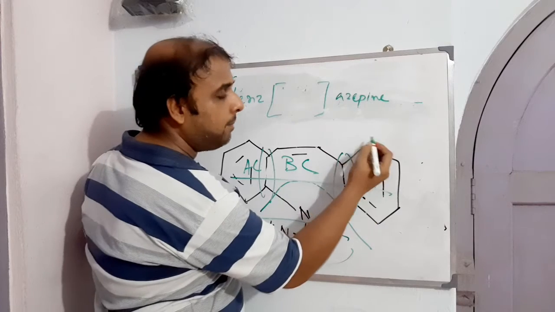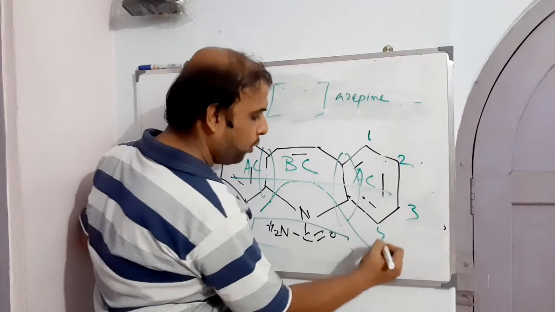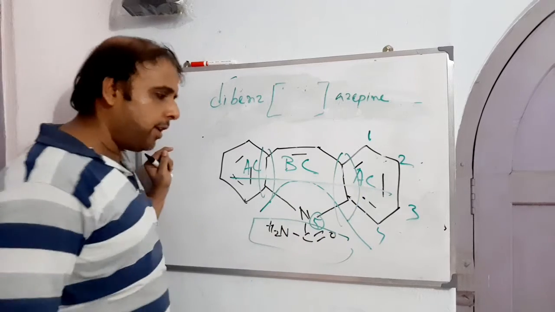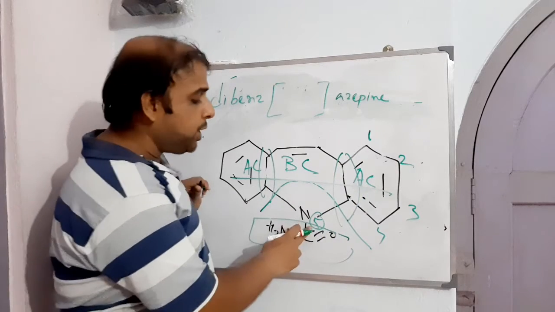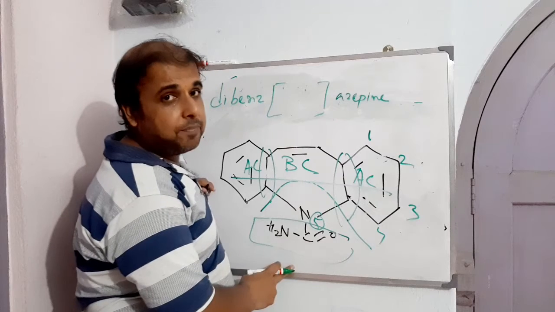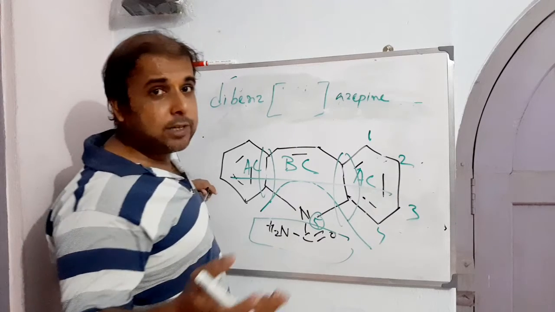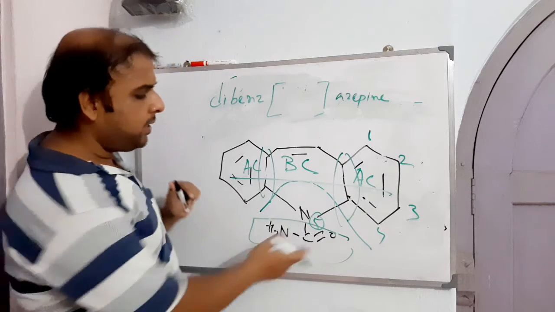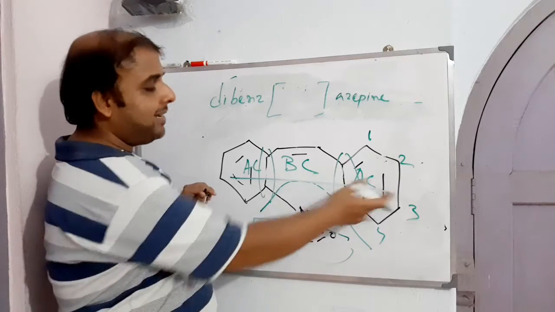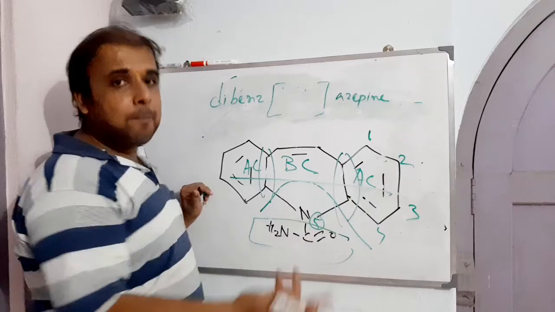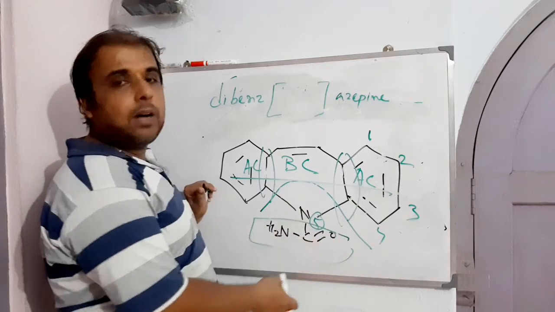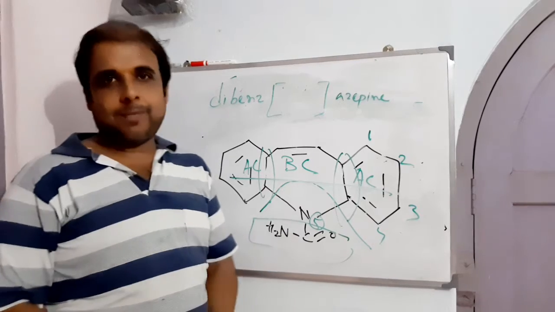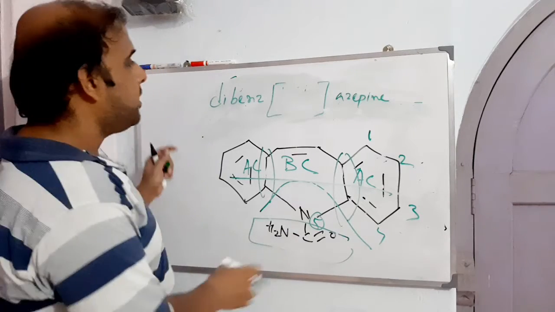So we have to start the numbering from here: 1, 2, 3, 4, and this is 5, right? We don't require these other locant numbers and all, right? So we have come to position 5, which is holding what? A carbamoyl system. Carbamoyl. You can also call it carboxamide, no problem at all, right? Okay. 5H carboxamide, because CONH2 is acting as a substituent, and this is acting as the parent, right? So likewise, the parent is something like benzenecarboxamide, benzamide, right? Okay, likewise. So this is dibenz.